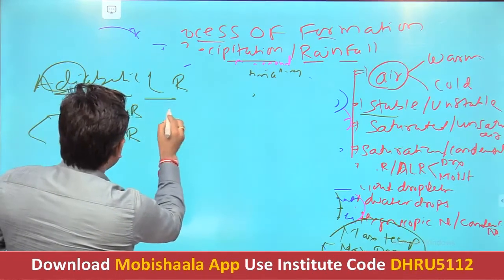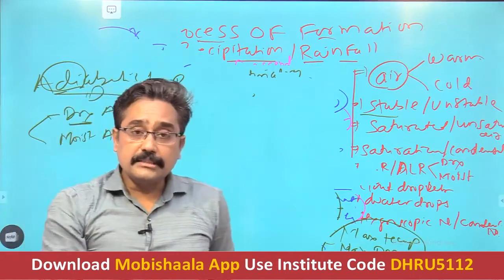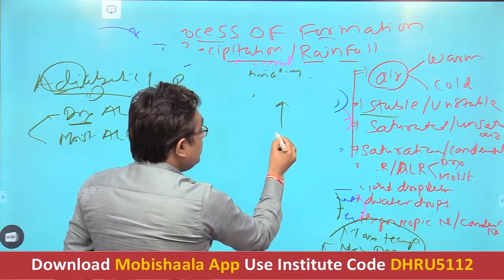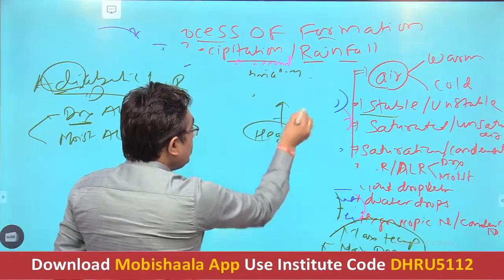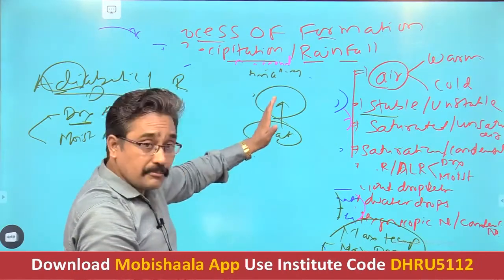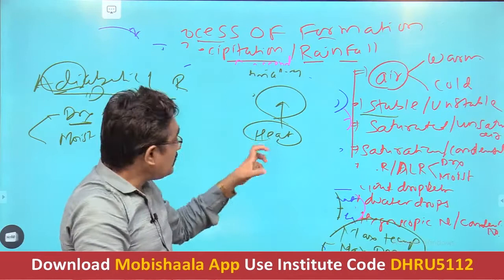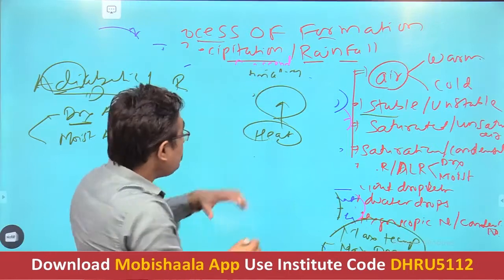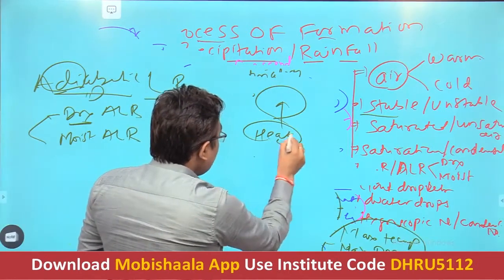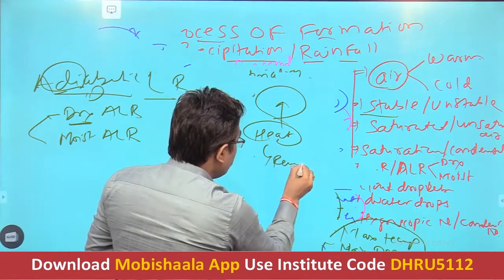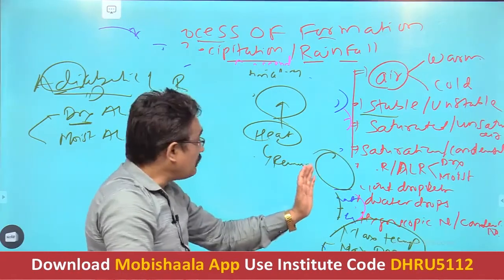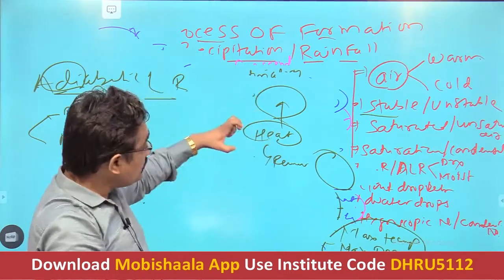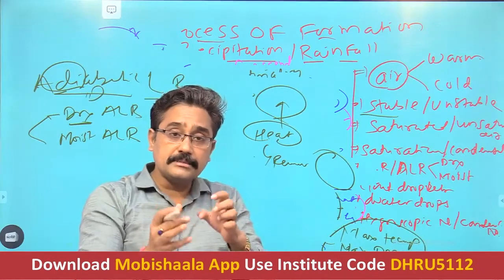As far as the adiabatic fall of temperature is concerned, the temperature rises or falls if heat is added: if we heat an air mass, or it gets heated by some natural factor, then it becomes warmer. If heat is removed from an air parcel, it will become cooler. So by the addition of heat, it becomes warmer, and by the reduction of heat, any air mass or air parcel becomes cooler.